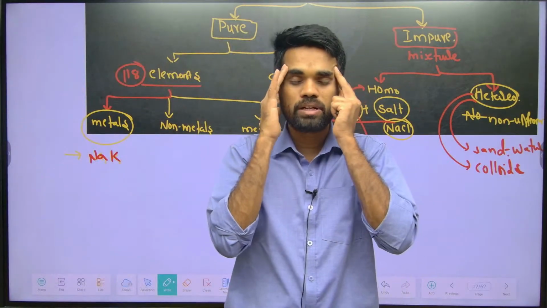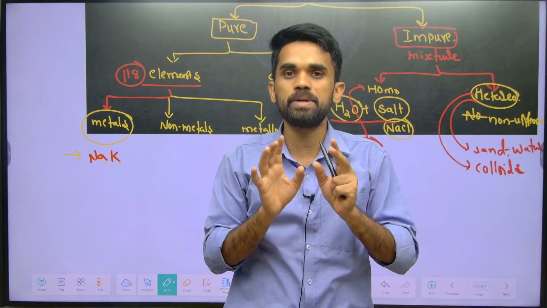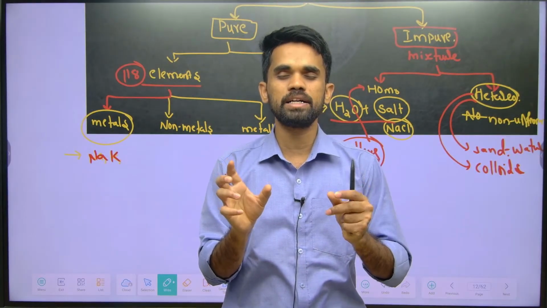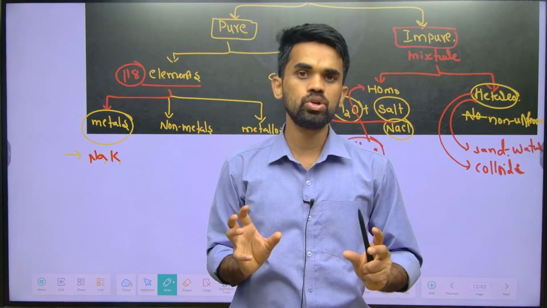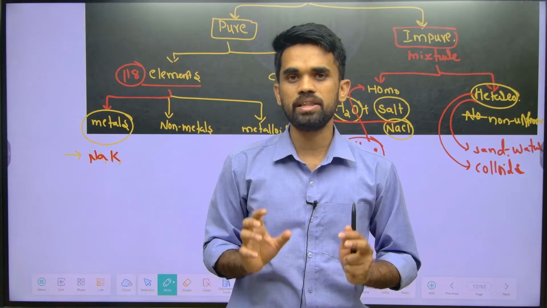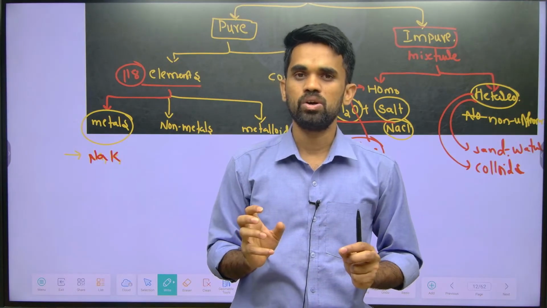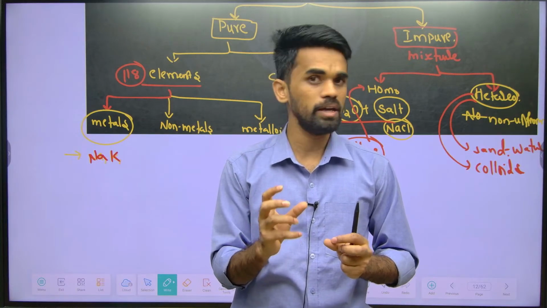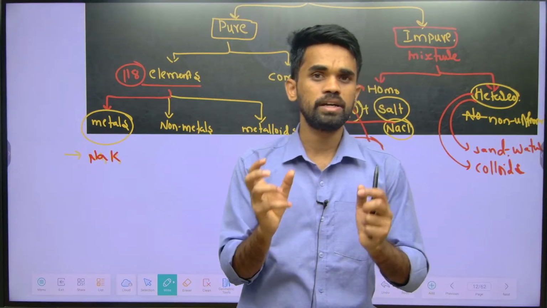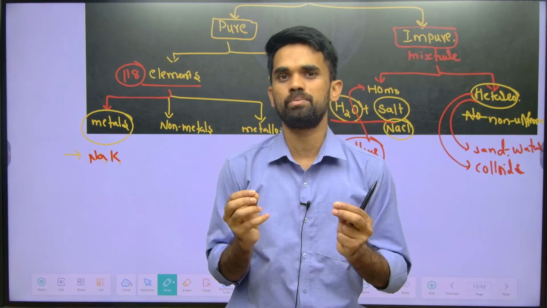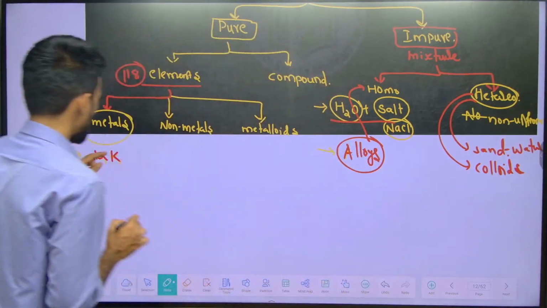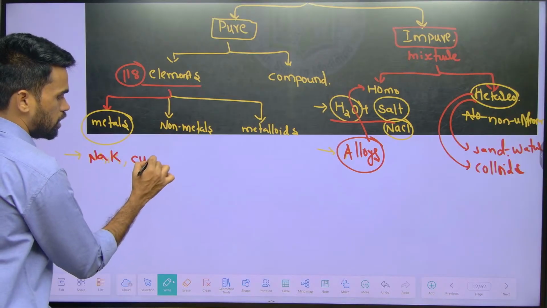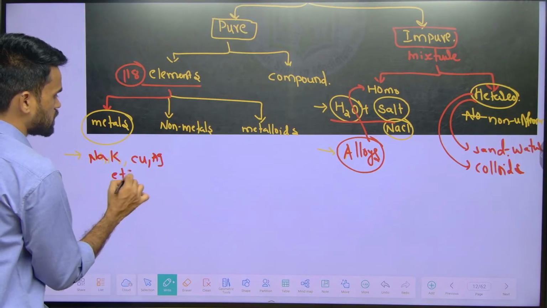You should have the complete picture of the periodic table in your mind. Whenever you close your eyes and I say something about the periodic table, you should be able to imagine it, so that it is easy to understand the concepts of chemistry. This is a request from my side: try to get the image of the complete periodic table into your mind. So sodium, potassium, copper, silver, and so on are examples of metals.